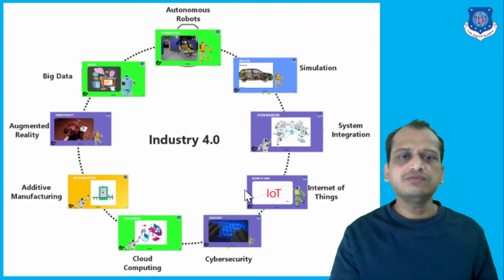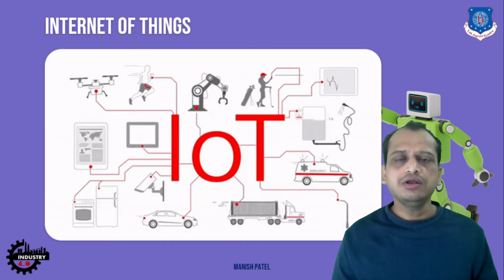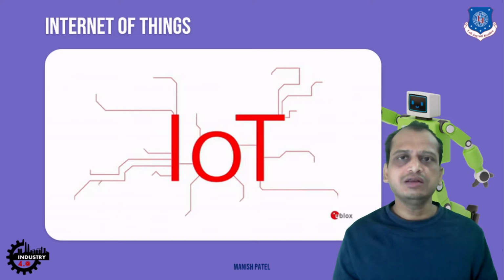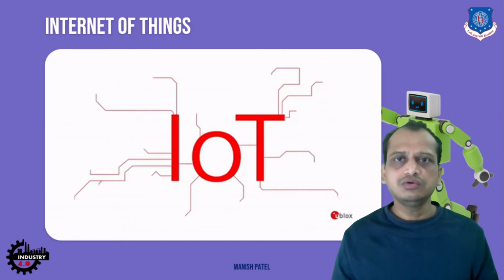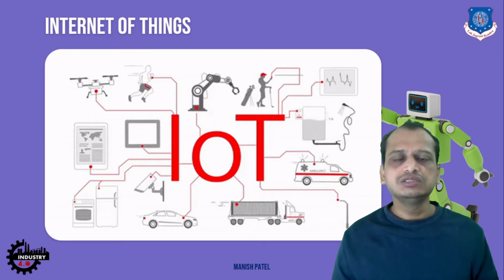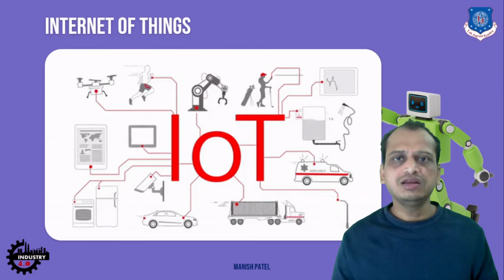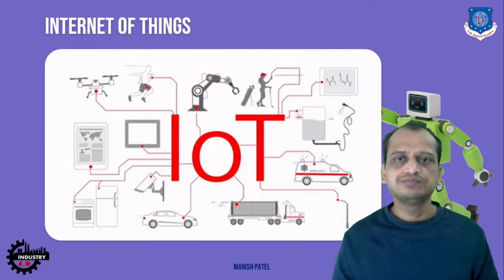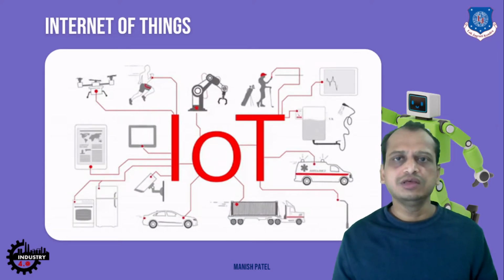Then we have the Internet of Things, IoT for short. You might have seen the Internet of Things at your home. It is already being introduced. You can get it from Amazon, from websites, even in retail stores. Drones connected to the internet, which you can control with the help of mobile devices, are nothing but IoT devices. A huge amount of data is gathered and used to control these devices. That is the Internet of Things.